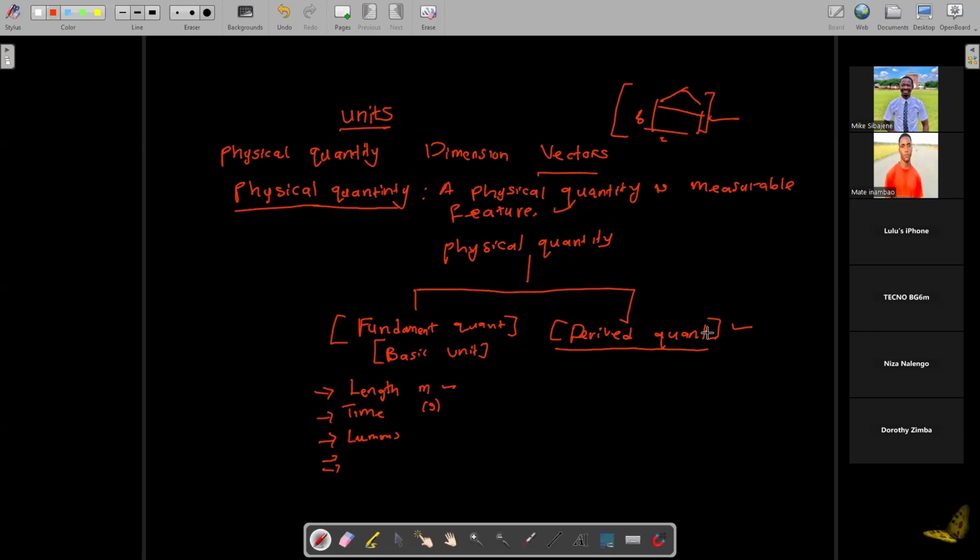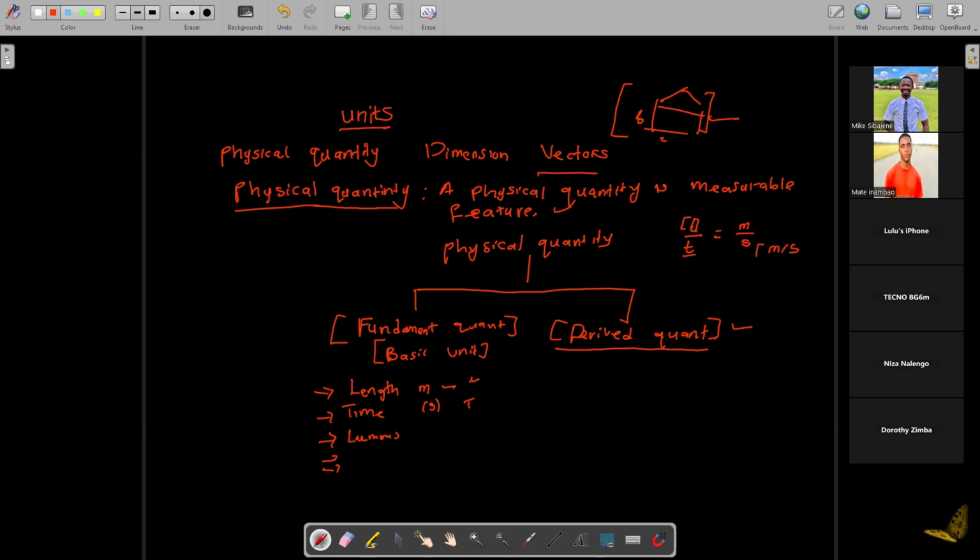Then when you talk of a derived quantity, a derived quantity can be defined as a quantity that is made by multiplying or dividing fundamental quantities. A derived quantity is a quantity that can be formed by dividing or multiplying fundamental quantities. What do I mean? For example, let's take length and time. If I say length divided by time, using the unit for length, which is meter, and the unit for time, which is second, we form something called meter per second.